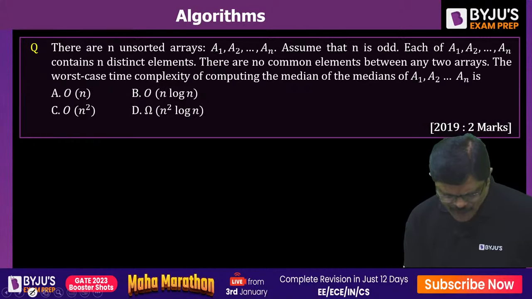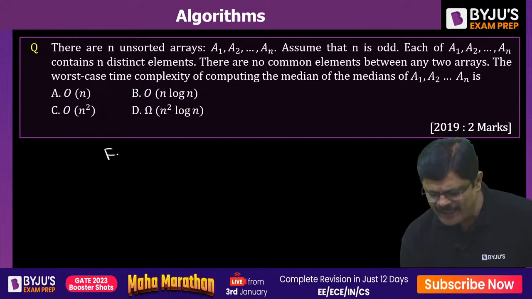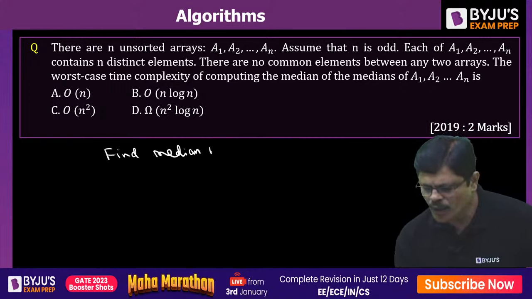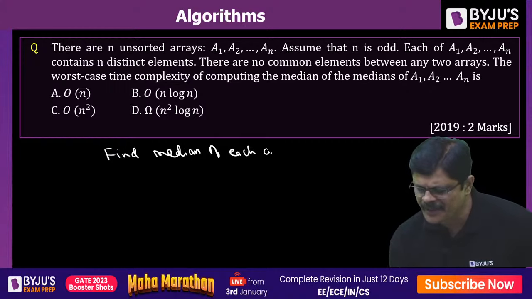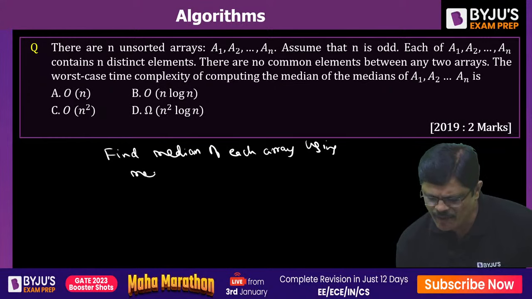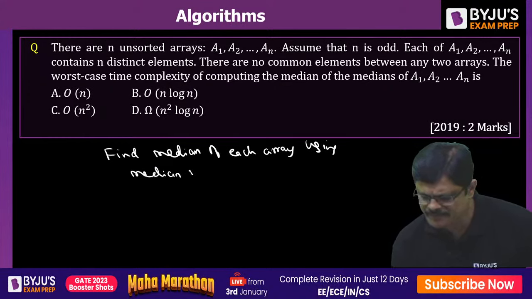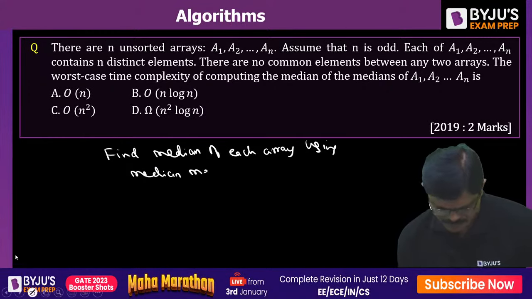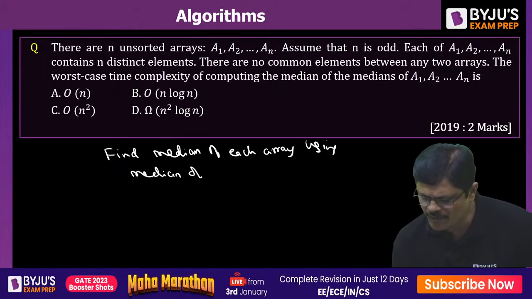See, here he is giving you a hint: find the median of each array using the median of medians algorithm.